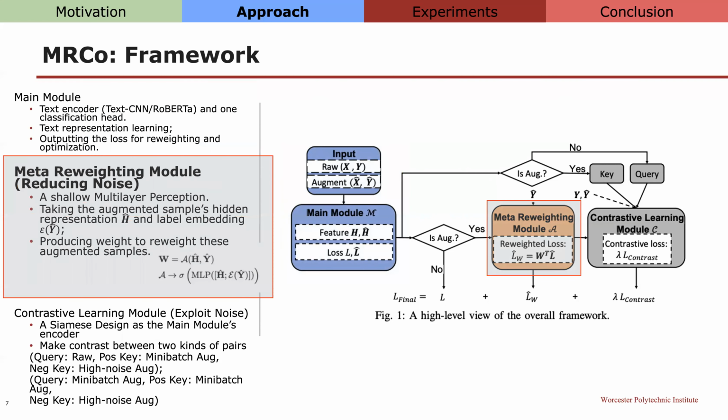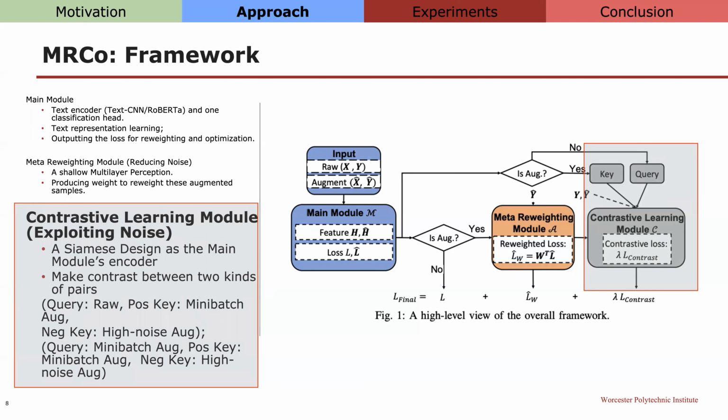The Meta-Reweight module is a shallow multi-layer perceptron. It captures the interaction between the augmented instance and its label. Specifically, it takes the augmented sample's hidden representation and label embedding as input. Then it will output a score from 0 to 1 to indicate the importance of the sample in the model training. This weight will be utilized to reweight the loss from the main module. The reweight module will only generate the weight for the augmented samples. This is because we consider the raw samples are gold without noise.